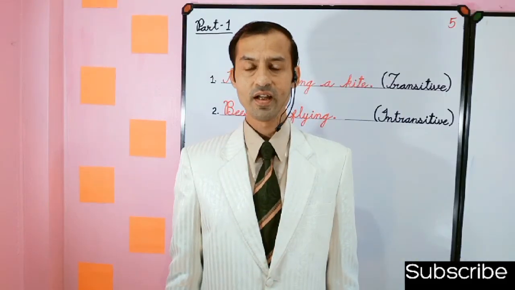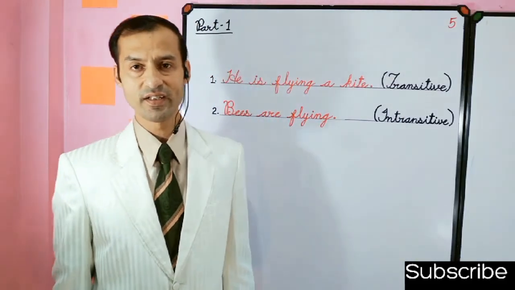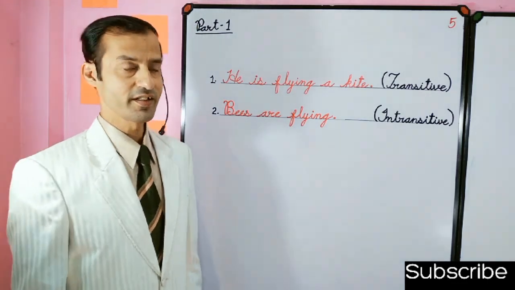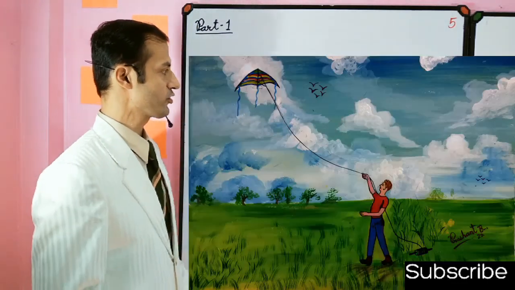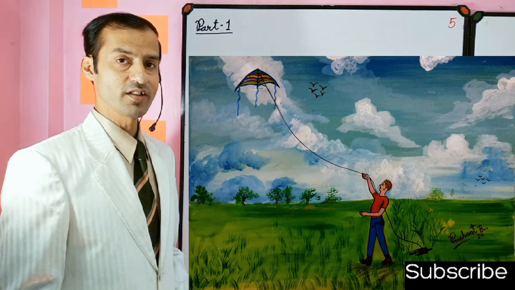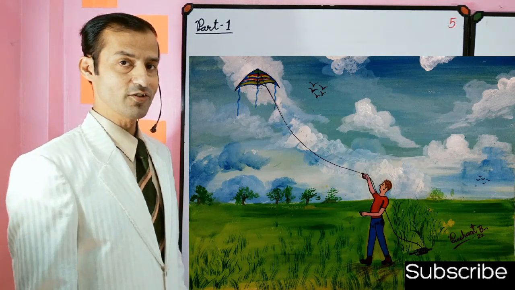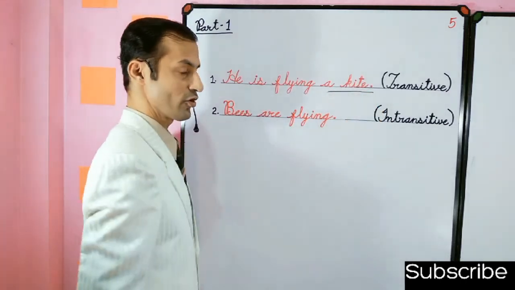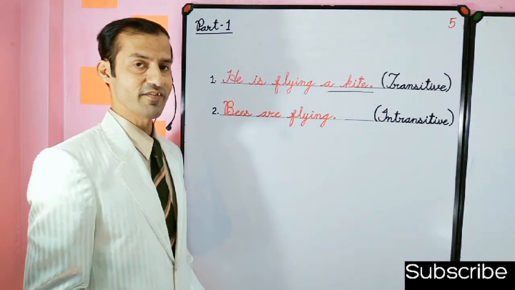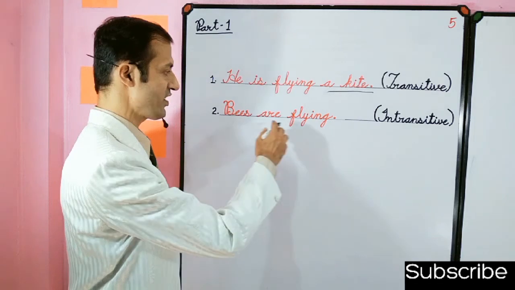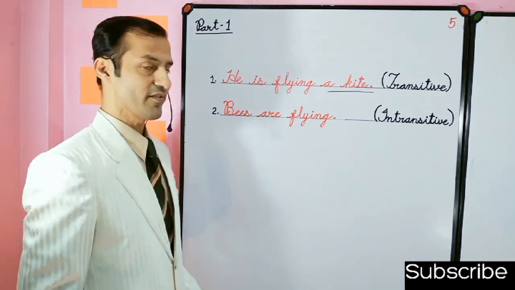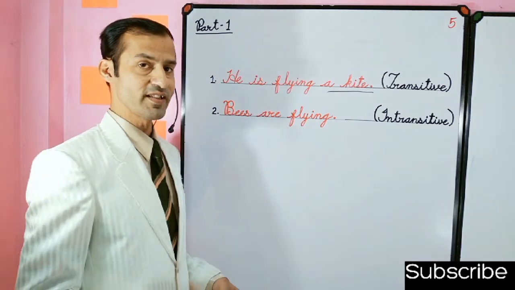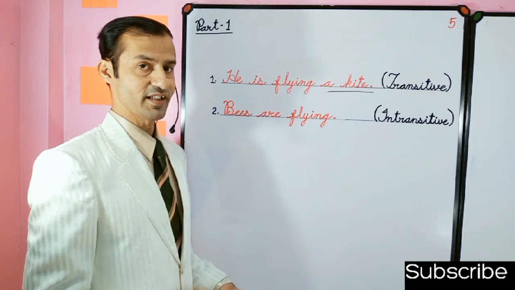And how do we see these sentences? The first sentence is: he is flying a kite. In this sentence, if I ask the question, what is he flying? The answer is the kite. A kite is the direct object. So this is a transitive verb. And here we see the second sentence: bees are flying. In this sentence, if I ask the question, what are bees flying? The answer is nothing.